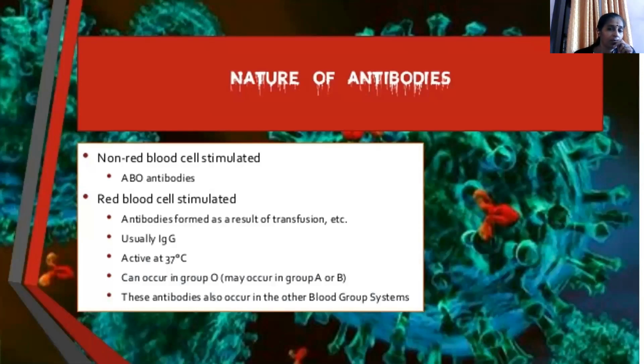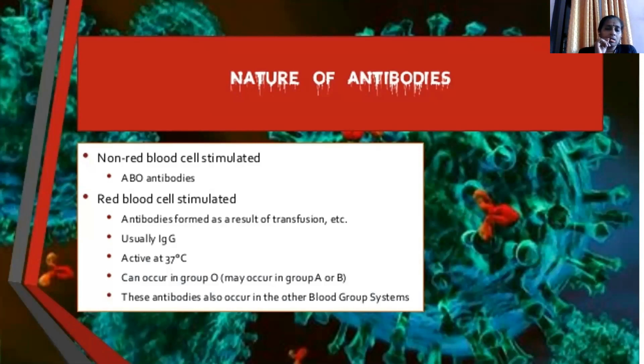So what is the nature of antibodies? We have studied the structure of an antigen. Now, when we look at the nature of antibodies, there are non-red blood cell stimulated antibodies, that is ABO antibodies, and there is another type called red blood cell stimulated antibody.